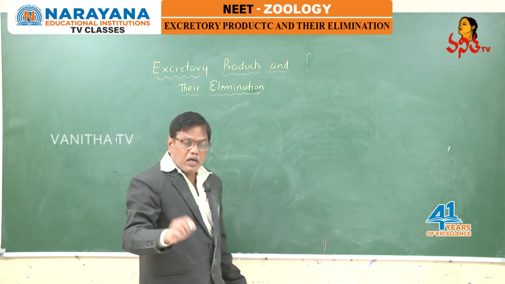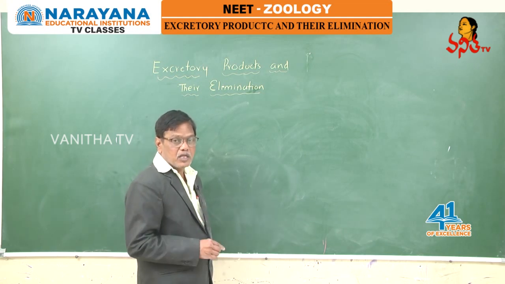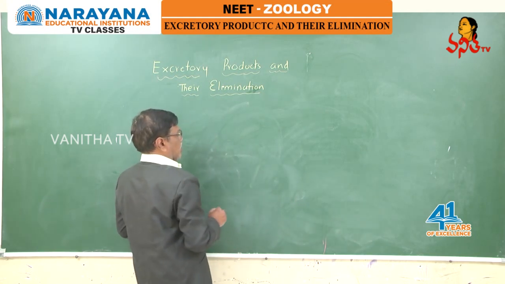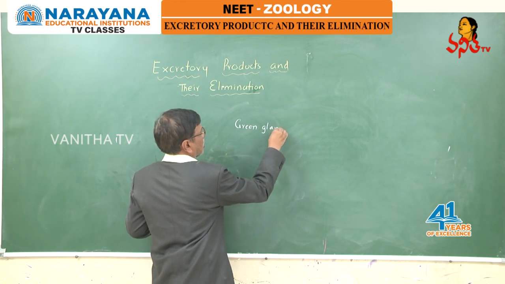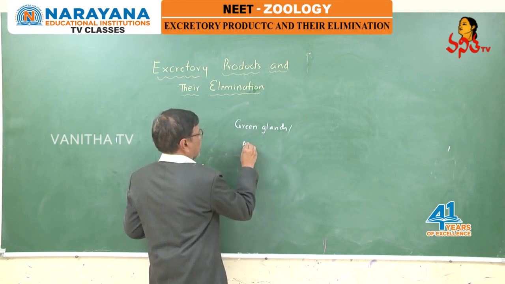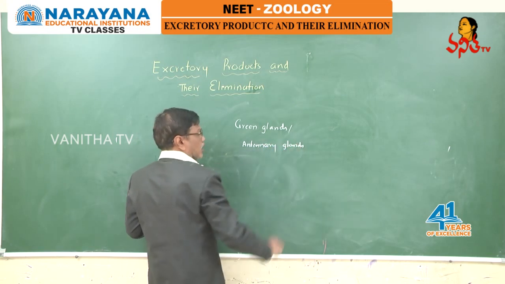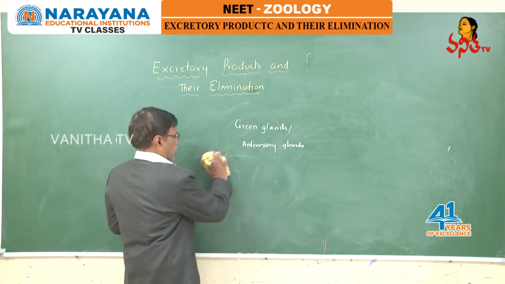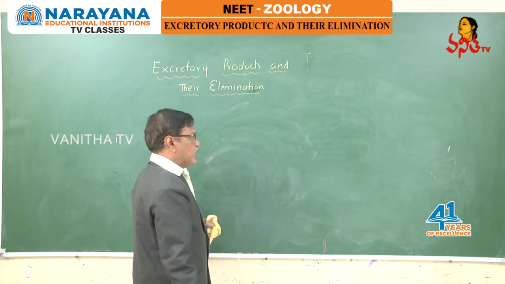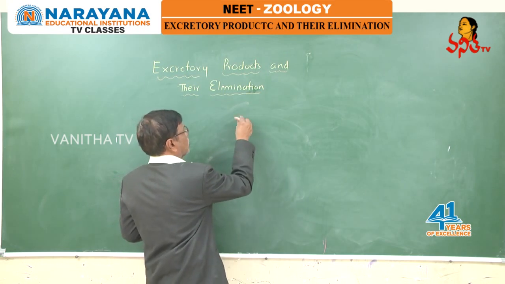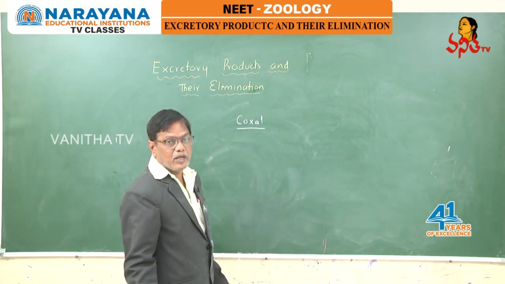In aquatic arthropods like crustaceans, which include crabs and prawns, specialized excretory organs called green glands or antennary glands are present that help in excretion. In some, like scorpions and spiders, which are arachnids, in addition to Malpighian tubules, coxal glands are also present that help in excretion.